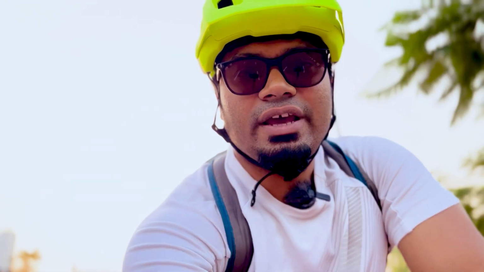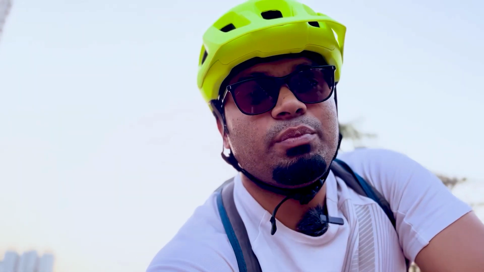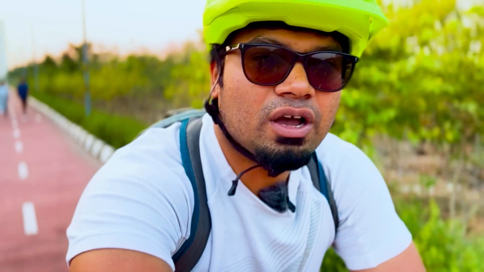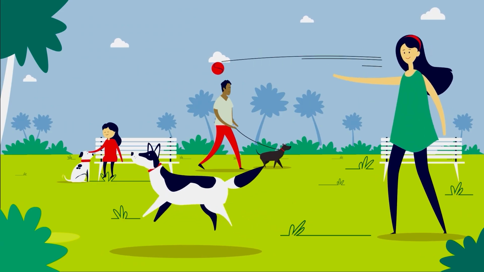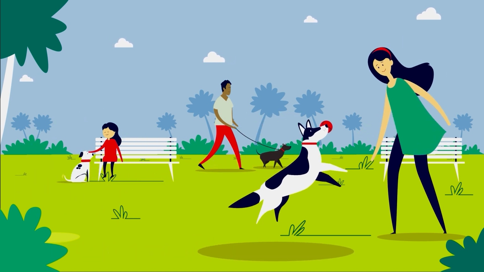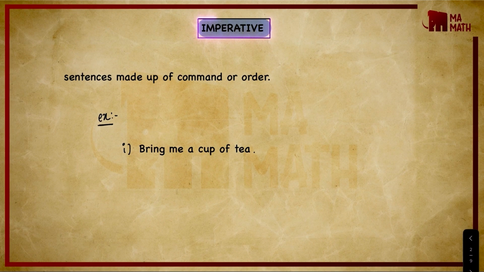When you hear the word imperative, it implies British imperialism. So basically we are talking about sentences which have commands or orders, like bring me a cup of tea or fetch me that ball. When you have these types of sentences, we call them imperative sentences. To summarize, imperative sentences are made up of a command or order. For example, bring me a cup of tea is an order, and that is why it is called an imperative sentence.